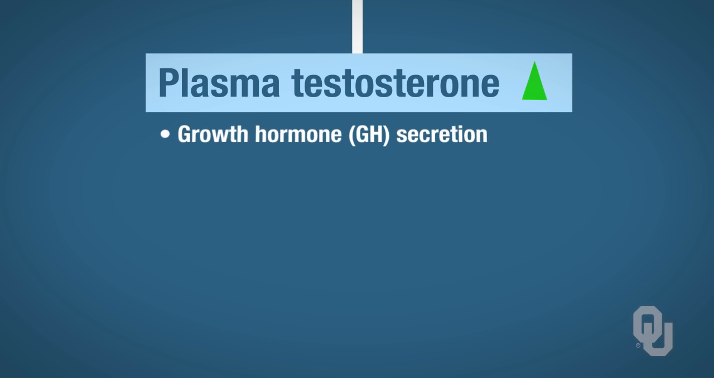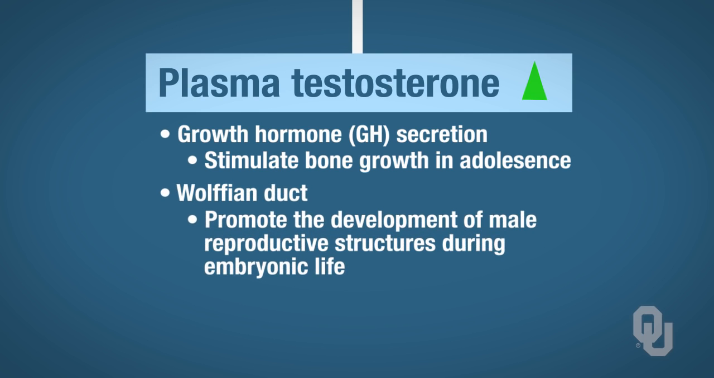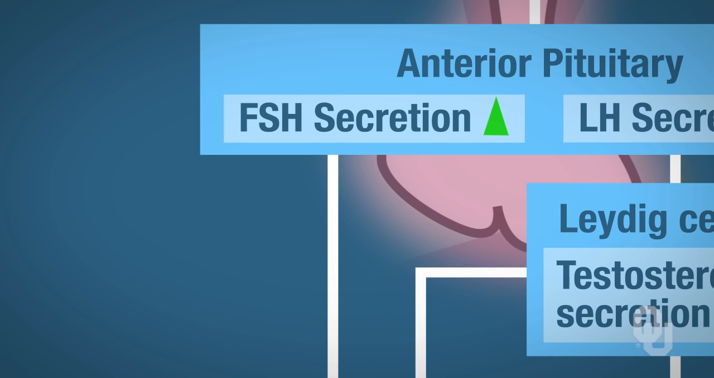Testosterone will stimulate growth hormone, GH, secretion, which will stimulate bone growth during adolescence. And finally, testosterone will stimulate the Wolffian ducts to promote development of male reproductive structures during embryonic life. Now let's turn our attention to FSH.